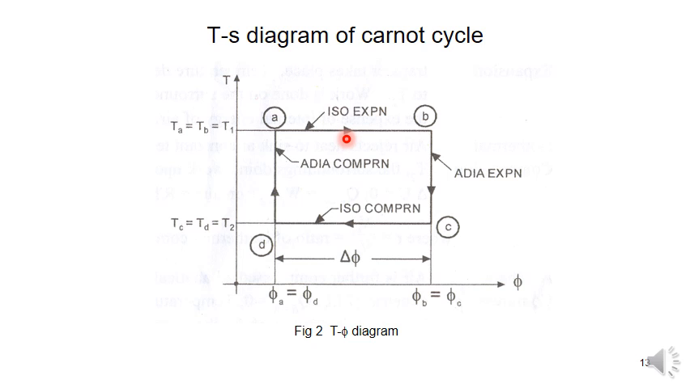From the exam point of view, they will ask you to draw the PV and TS diagrams of the Carnot cycle, represent the cycle and write the names of the processes. Means you have to write A to B as isothermal expansion, B to C as adiabatic expansion, C to D as isothermal compression, D to A as adiabatic compression, or we can write it as 1, 2, 3, 4 also. It is your convenience. So this is a TS diagram.